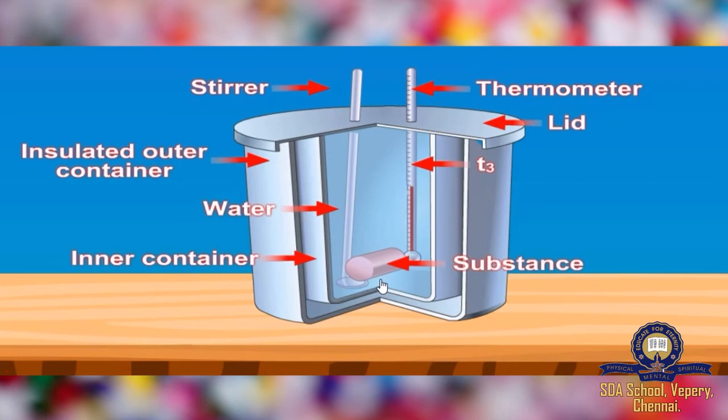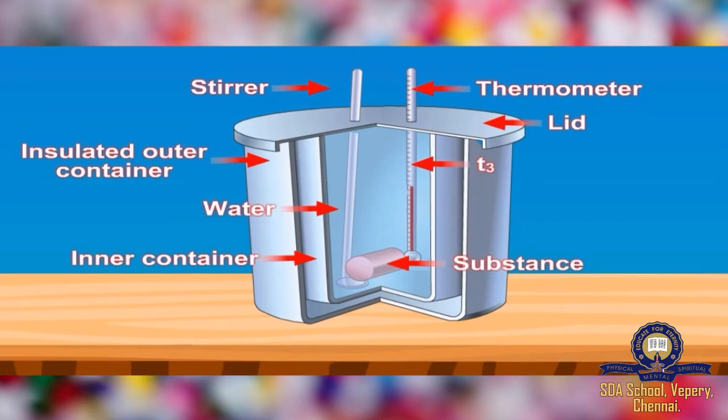Who has lost heat energy? This iron block, because initially it was at high temperature. Now the temperature has come down. Who has gained heat energy? Water has gained heat energy, because initially it was of lower temperature. After putting in this hot body, it has gained the heat. So one has lost heat energy and the other has gained heat energy.